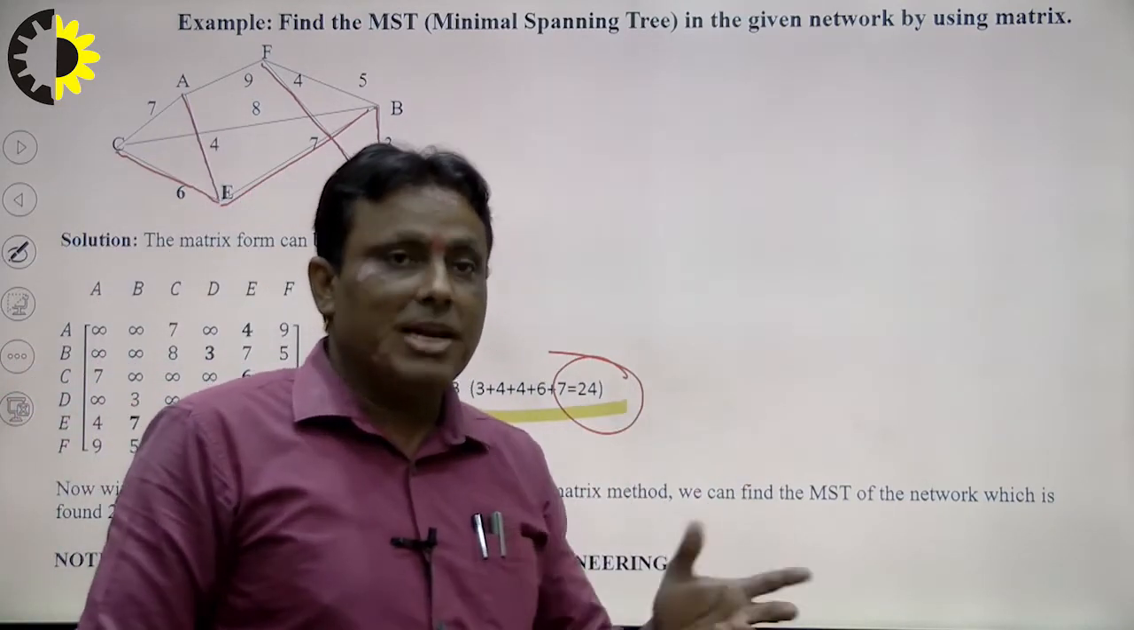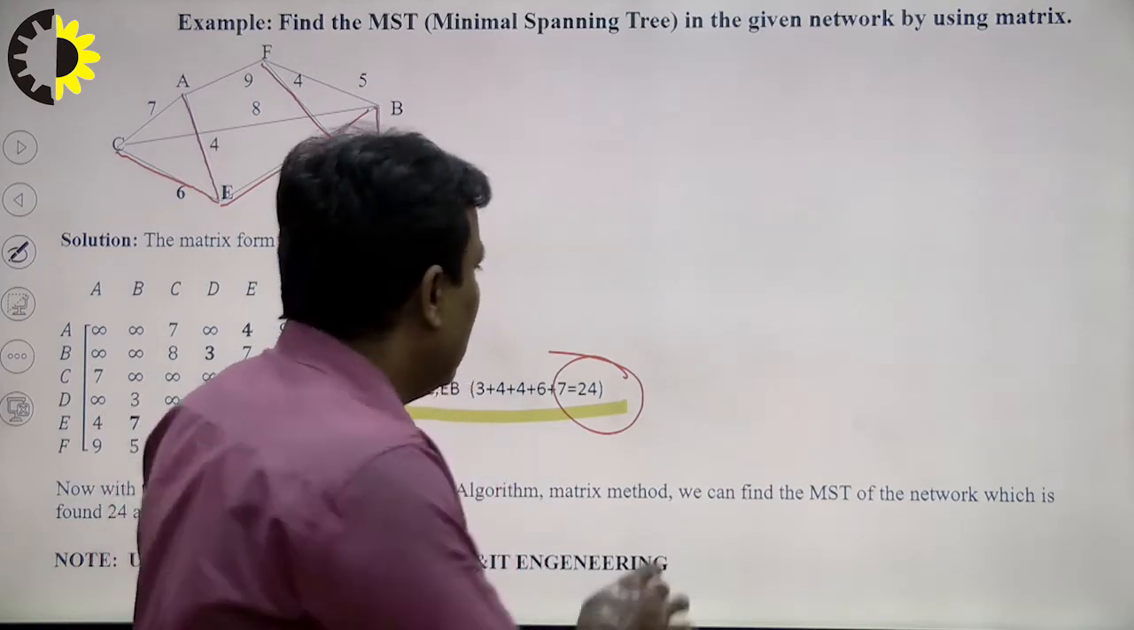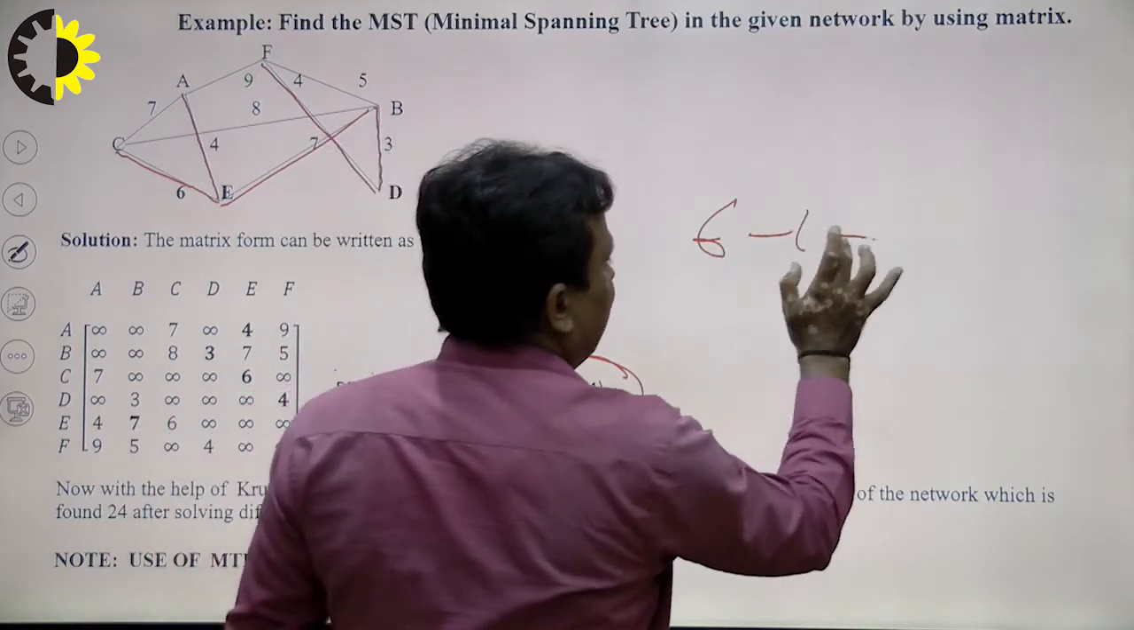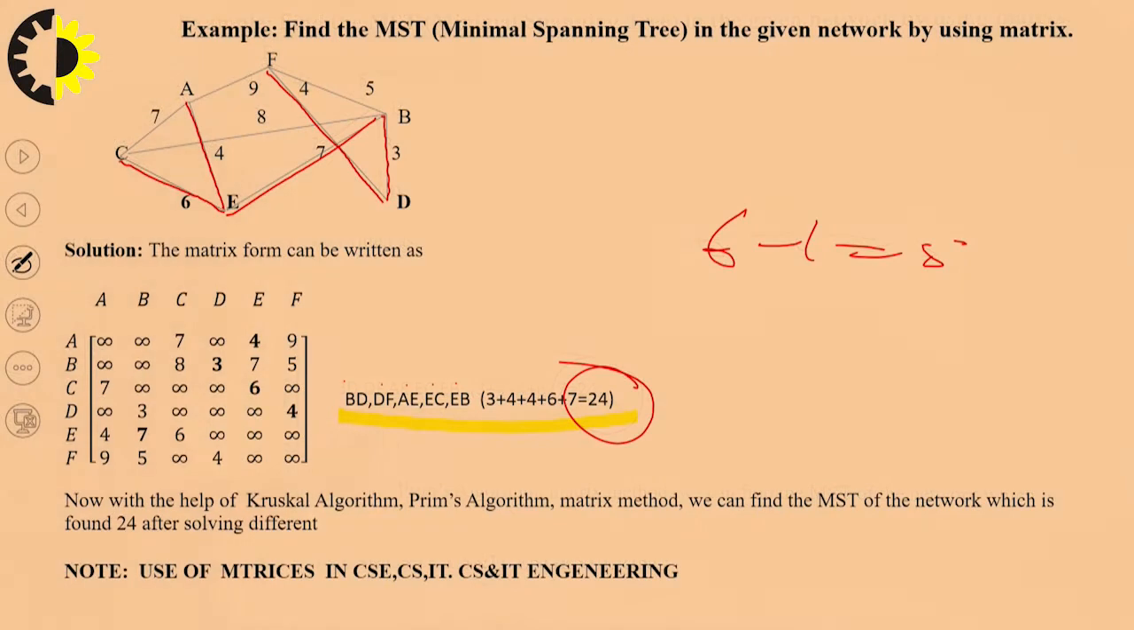So that means the remaining portion is 6 minus 1. So the remaining portion is 5. Right. So that means we consider 1, 2, 3, 4, 5. So this is the practical approach and utilization of matrices in our engineering and technology. Right. Now we consider